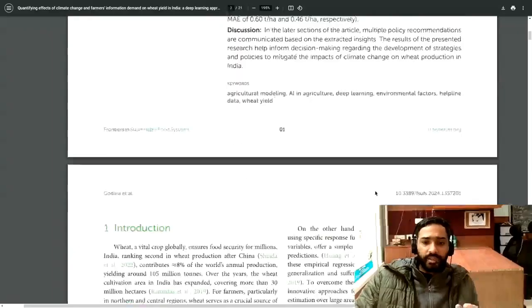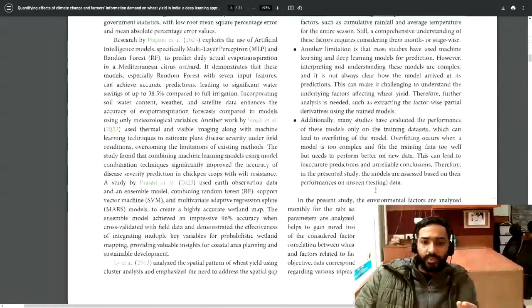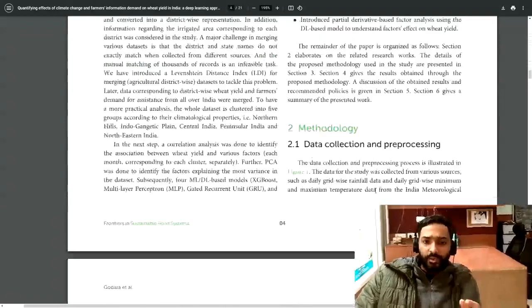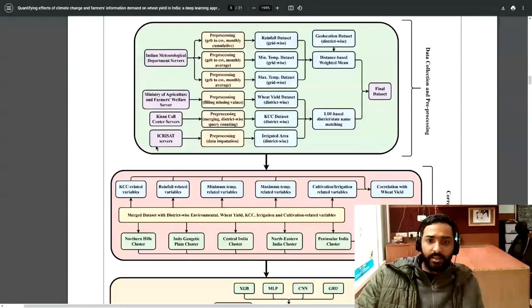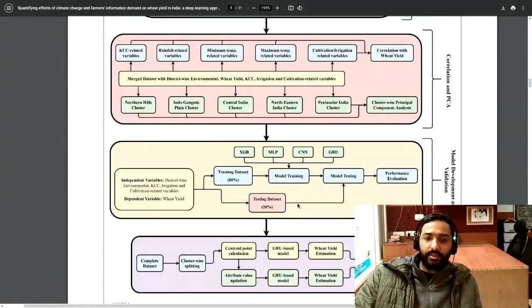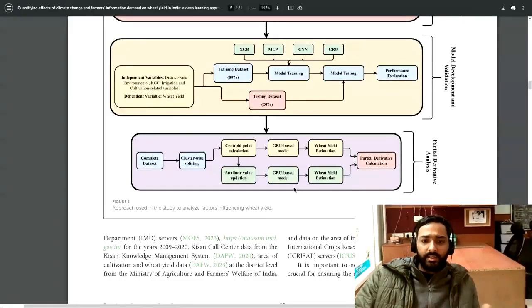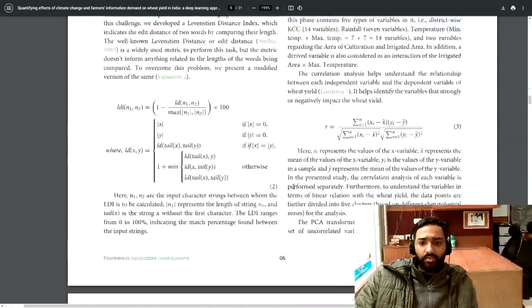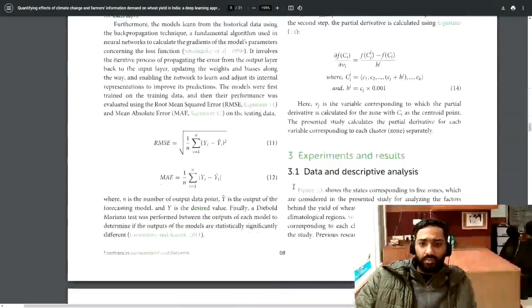Here, as we can see, this was the whole methodology which was developed and used in this paper. Data from multiple sources were taken, and then some PC analysis was done. After that the models were developed and some partial derivative analysis was also done. So this was the paper regarding the development of that kind of model.